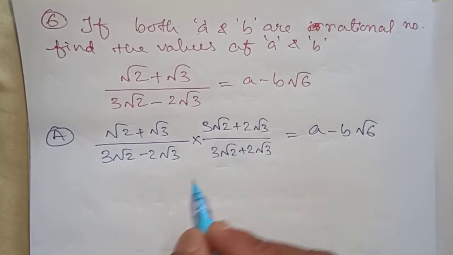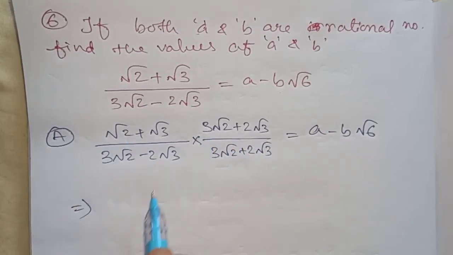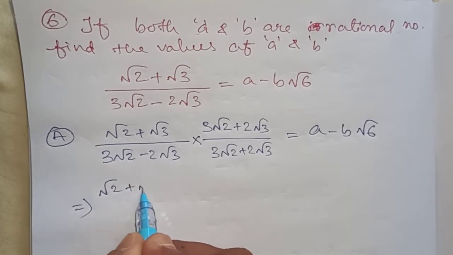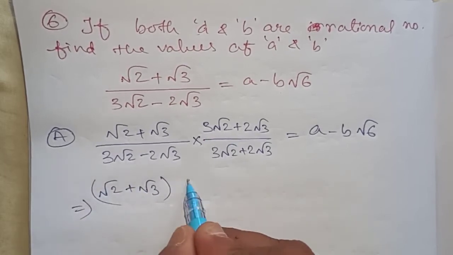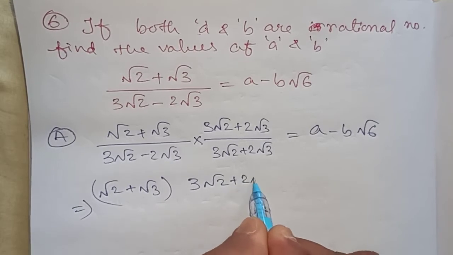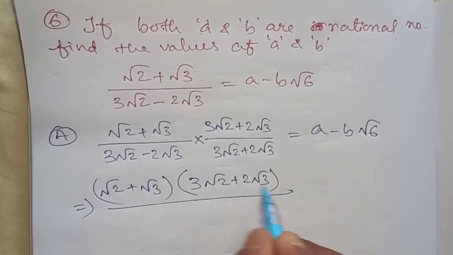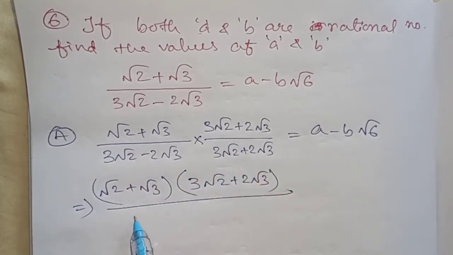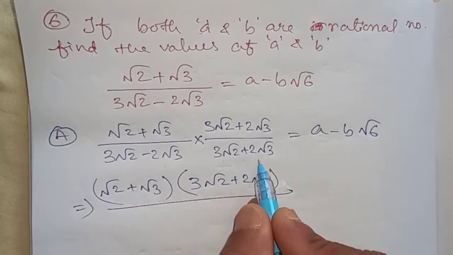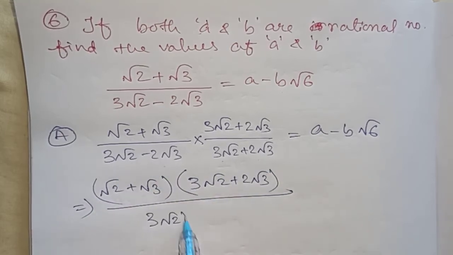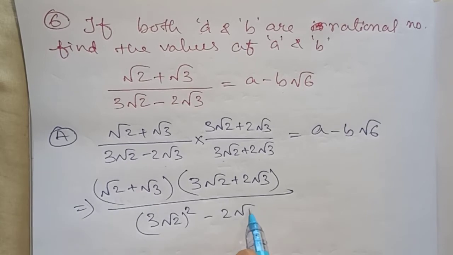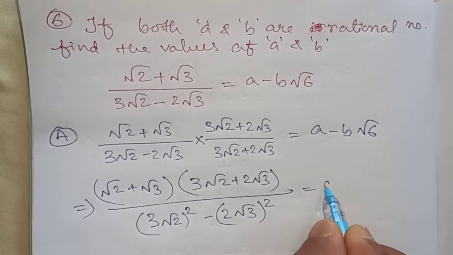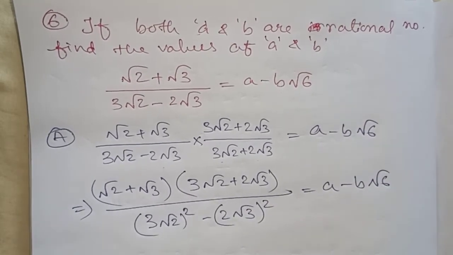Same terms with opposite sign. Now we will multiply root 2 plus root 3 inside bracket, 3 root 2 plus 2 root 3 inside bracket, divided by a minus b, a plus b, a square minus b square, equals a minus b root 6.